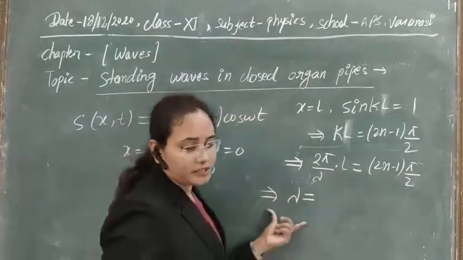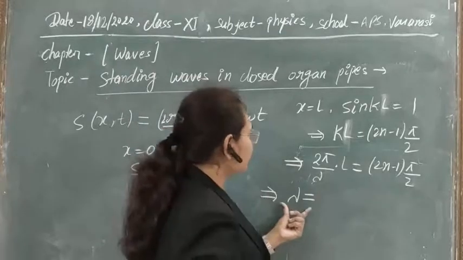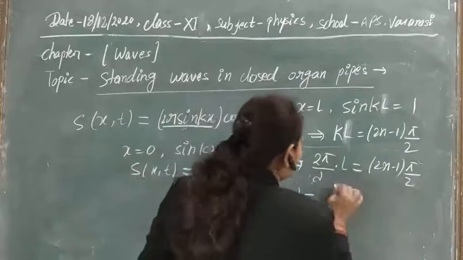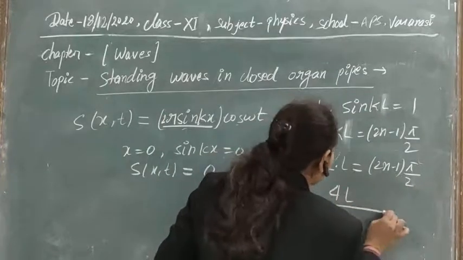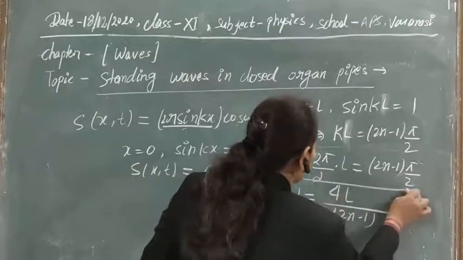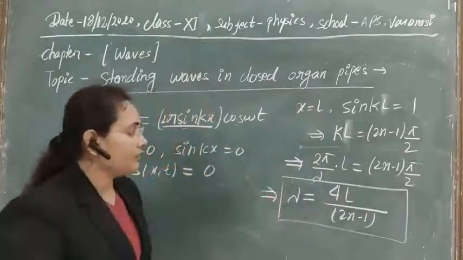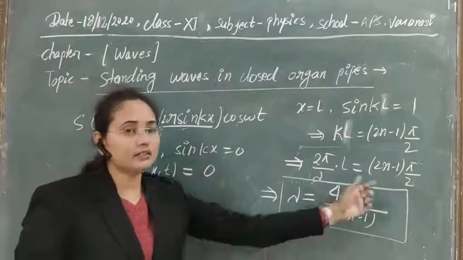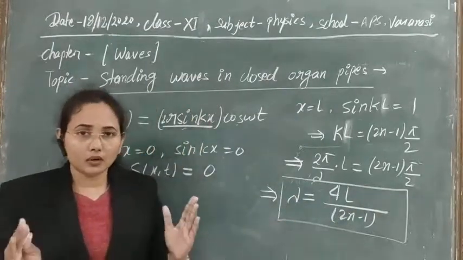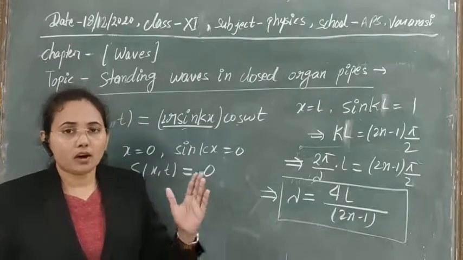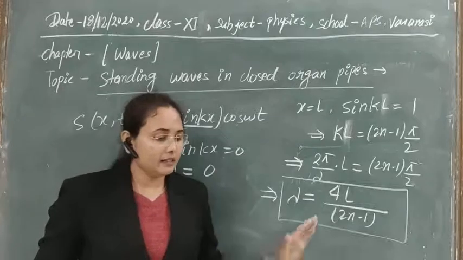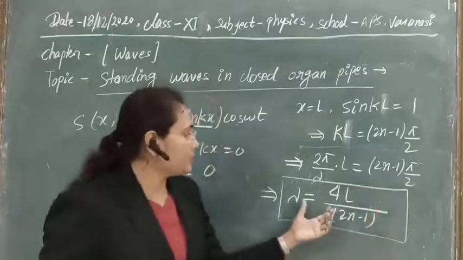Or what is the value of L, you can also understand. First of all, let's see what is the value of lambda here. So finally, if you solve it, then we will get here 4L upon 2n minus 1. So this is the value of the wavelength in case of any standing wave that is produced in the closed organ pipe, meaning the organ pipe that is closed at one end and open at the other end. In that case, we will get this wavelength.